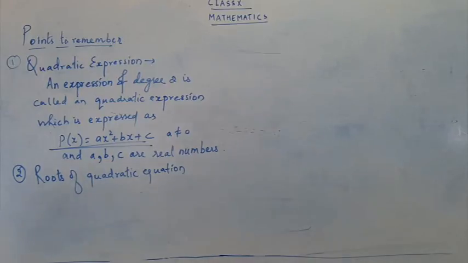Write down the point, children. Let ax square plus bx plus c is equal to 0. Page 108. You have the heading there, roots of quadratic equations. Write the point.